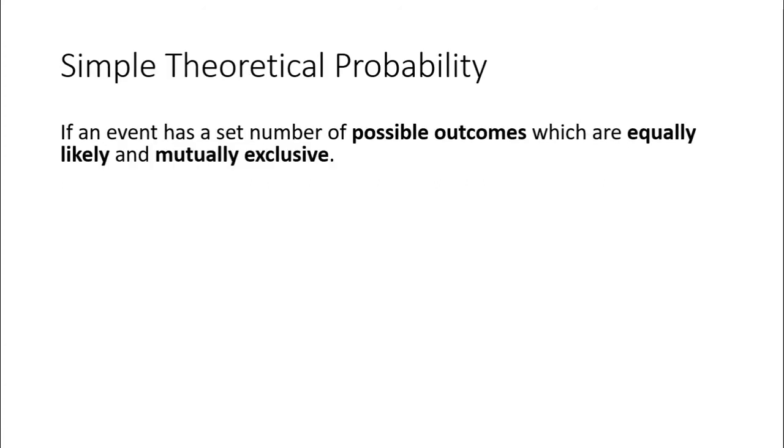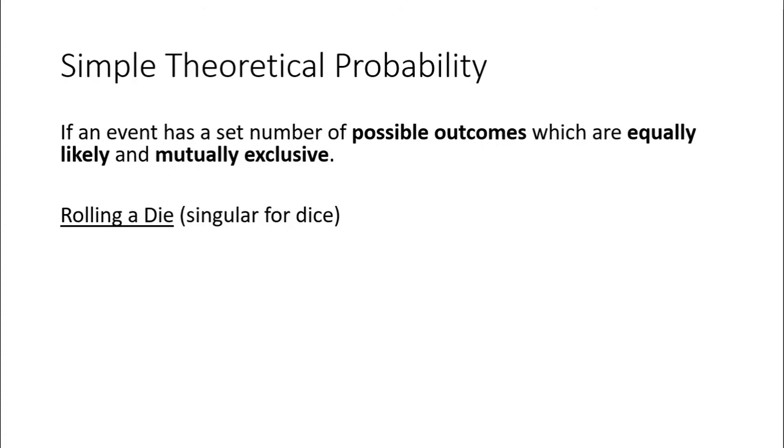Now, simple theoretical probability uses the fact that an event has a set number of possible outcomes, which are equally likely and mutually exclusive. This is important wording that you're going to need to get down, but let's explain this. Now, for example, rolling a die. That's singular for dice. That is the correct spelling.